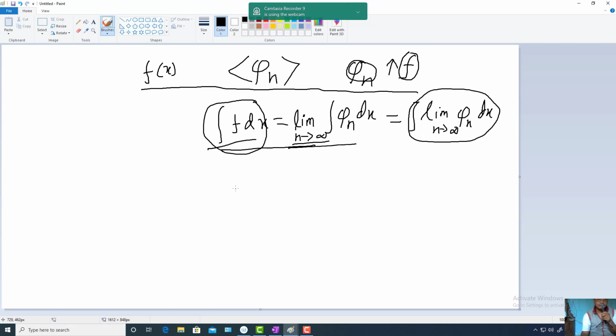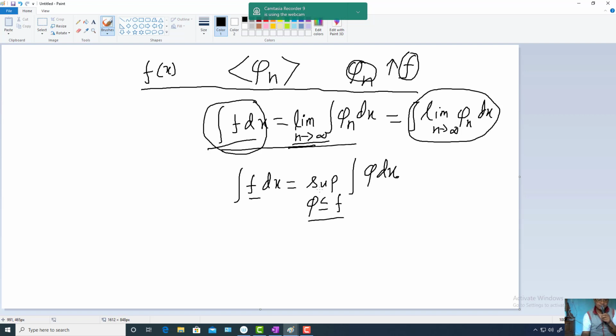The first definition, the second definition was what? The second definition is integration f dx equal to supremum of integration phi dx, where phi is less than or equal to f, because first we define integration for simple measurable functions, then we define this integration for a non-negative measurable function like this one.